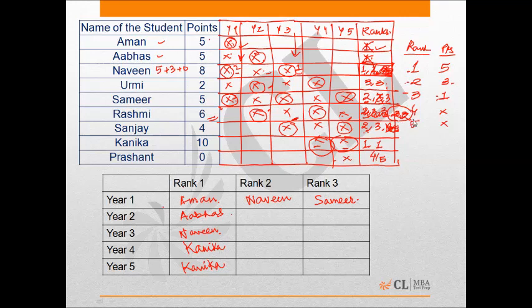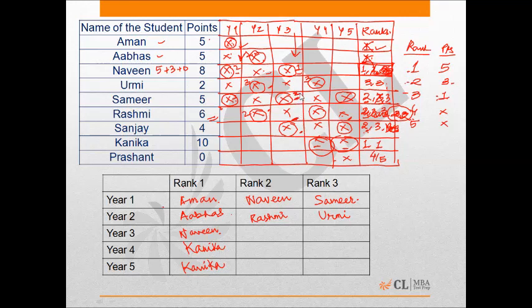If I look at this, Rashmi is going to be awarded second rank in year 2 and in year 4. So this is going to be second rank. This is first rank from Abhas. So this has to be third. So this also has to be third. So in year 2, Urmi was awarded the third rank and Rashmi was awarded the second rank. In year 3, first rank is taken by Naveen.